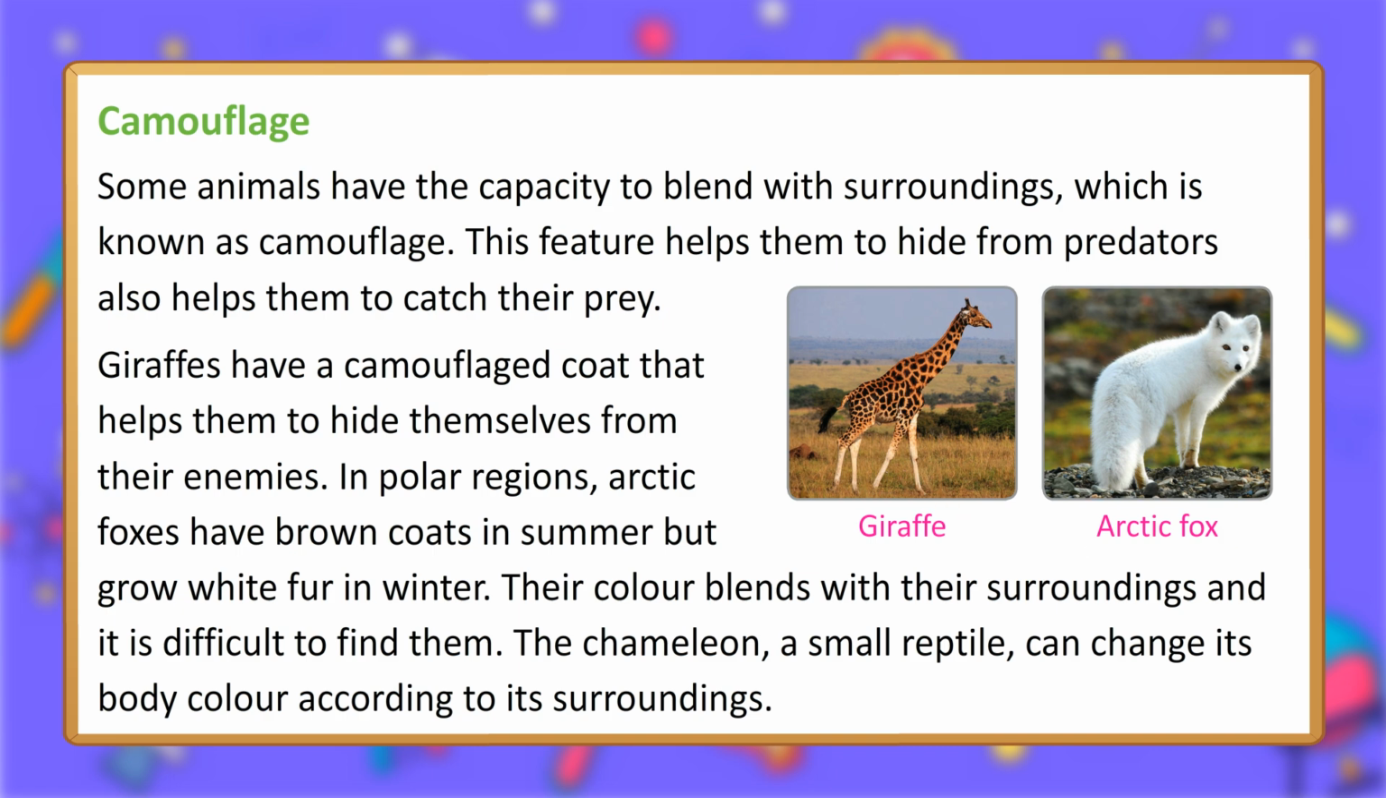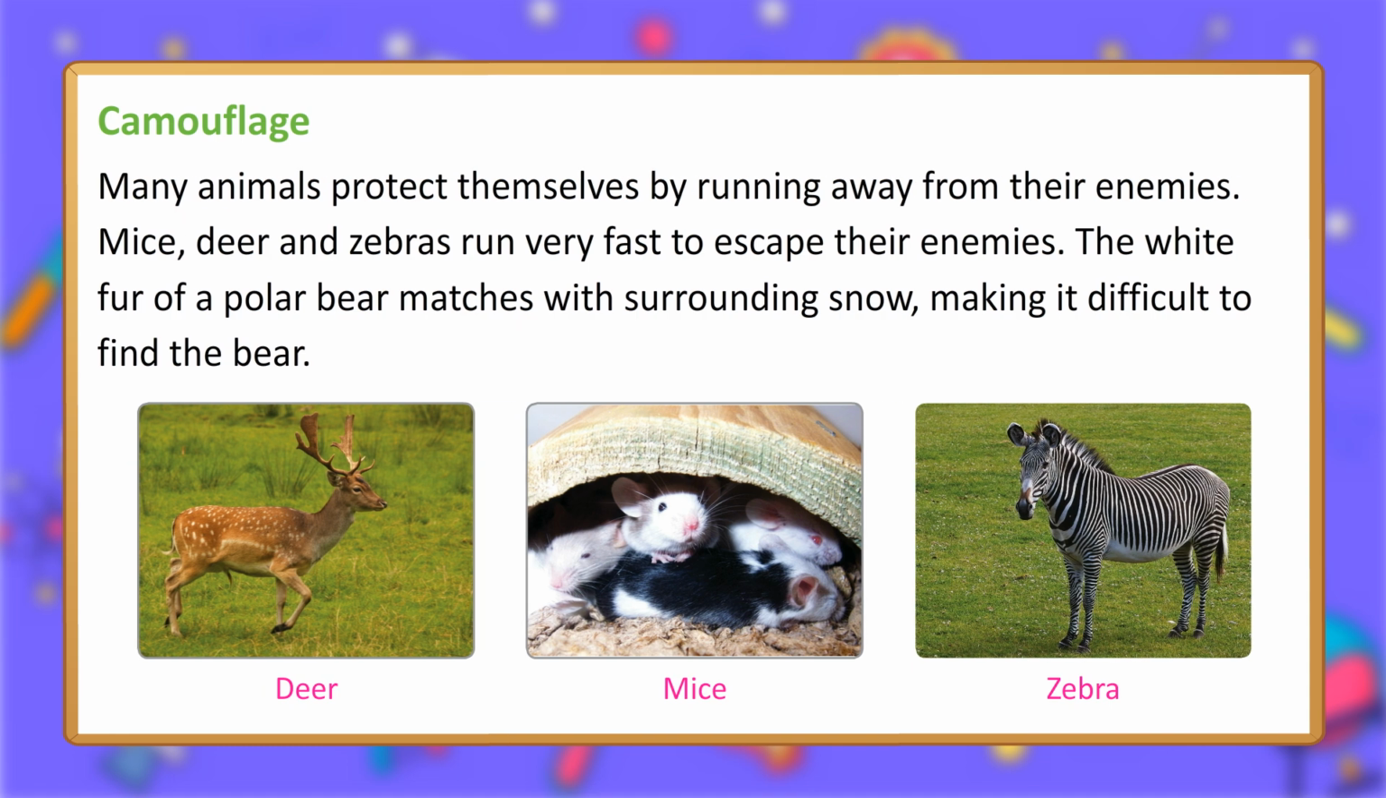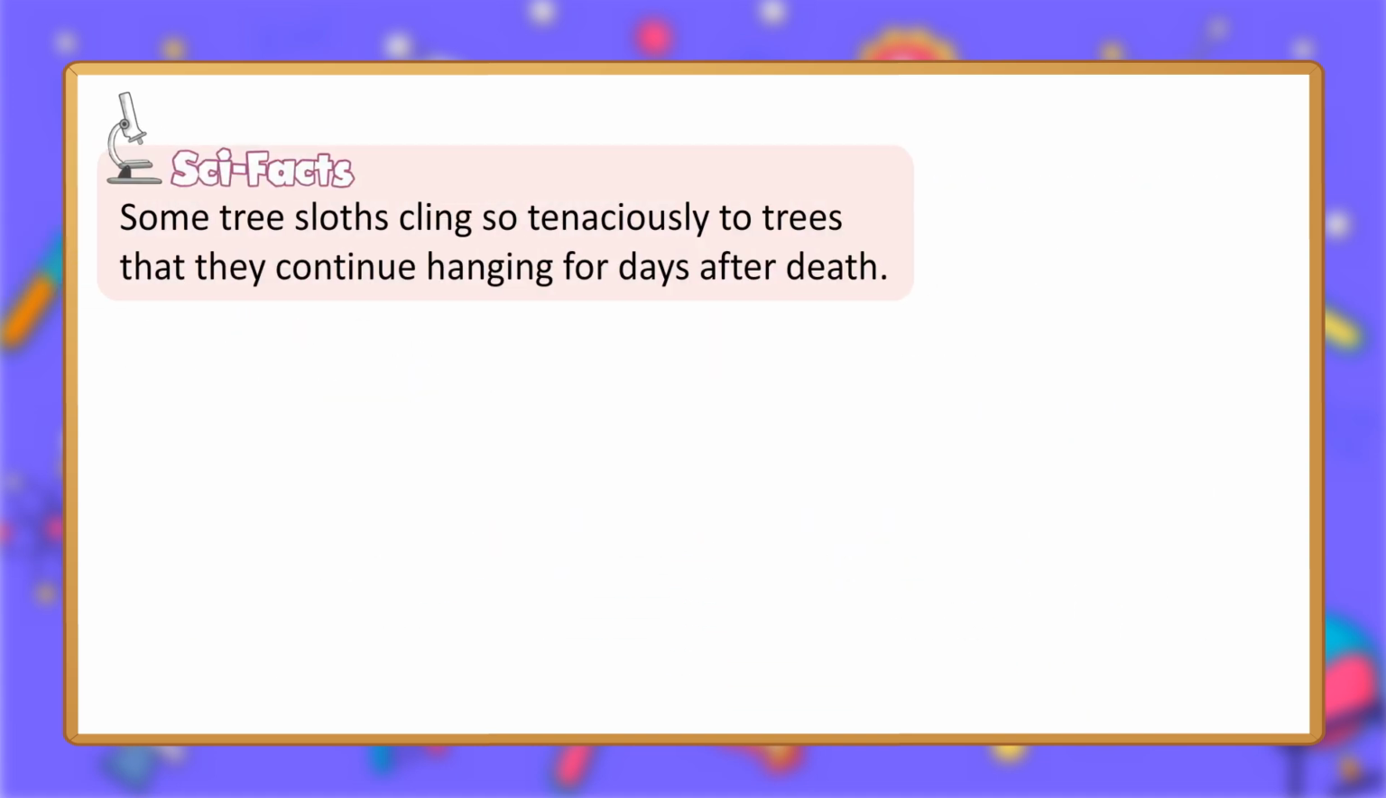Giraffe, Arctic fox. Many animals protect themselves by running away from their enemies. Mice, deer and zebras run very fast to escape their enemies. The white fur of a polar bear matches with the surrounding snow, making it difficult to find the bear. Deer, mice, zebra. Sci facts. Some tree sloths cling so tenaciously to trees that they continue hanging for days after death.